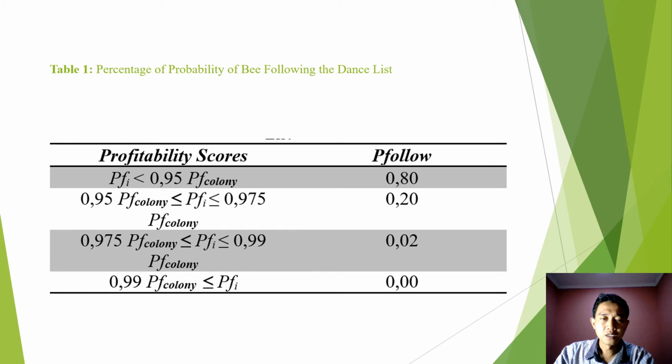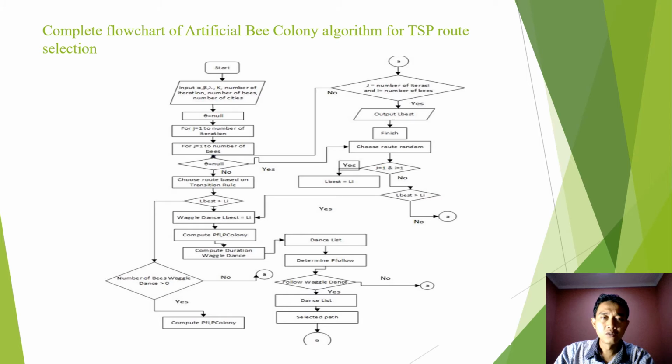We have VIJ less than 0.95, colony, the B follows 0.80, and so on. The complete flowchart of the artificial bee colony algorithm for TSP route selection.